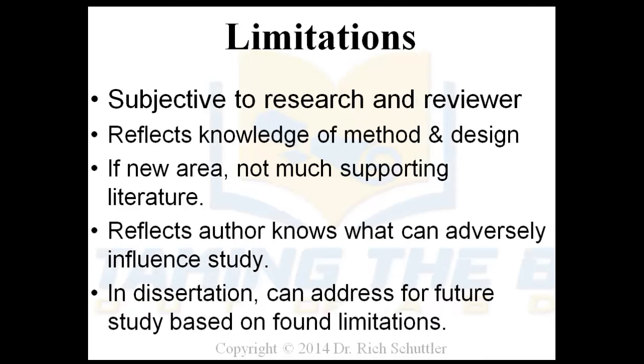In the dissertation itself, when you're writing that piece after you've added chapters 4 and 5, you may go back into this area and address for future studies based on the found limitations, meaning that when you make a recommendation in chapter 5, you may need to go back and say the recommendation is based on certain limitations of your study that perhaps if they weren't there might garner different types of data, therefore to get different types of information.